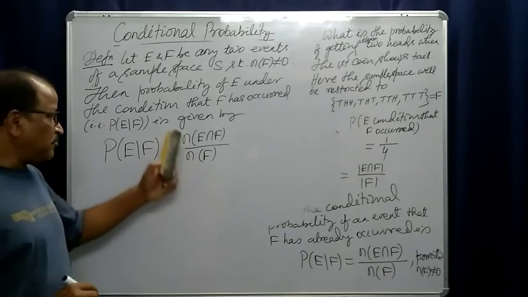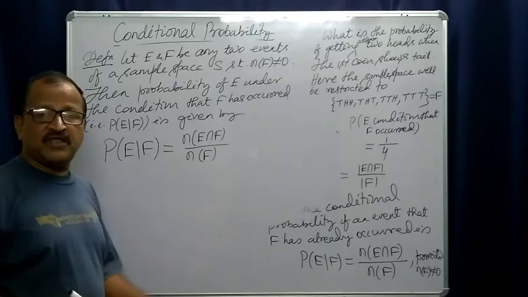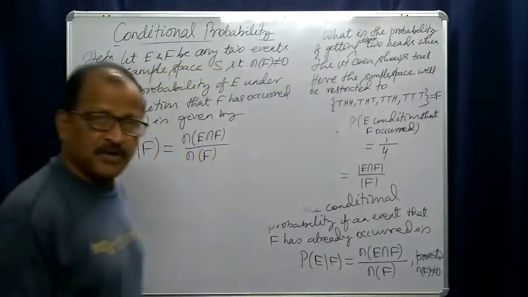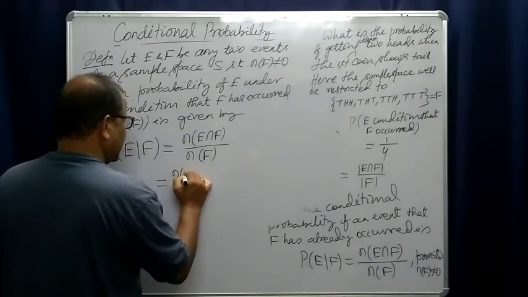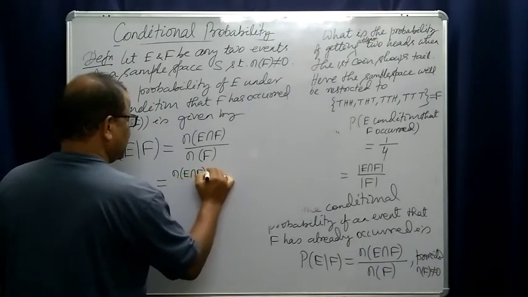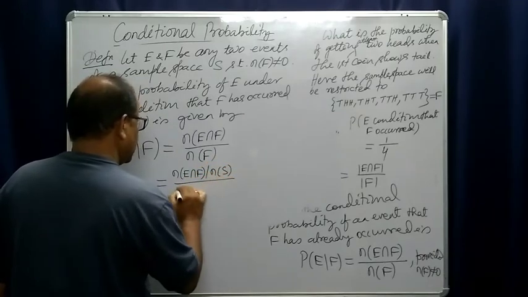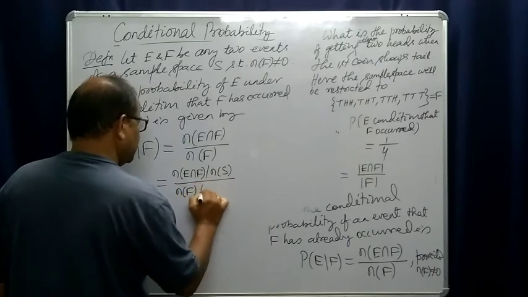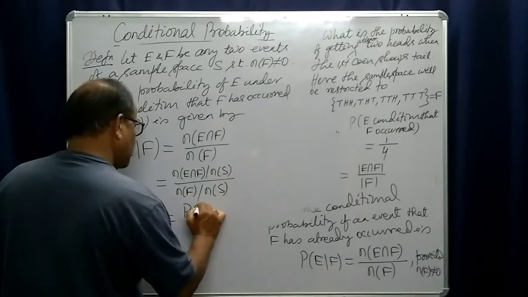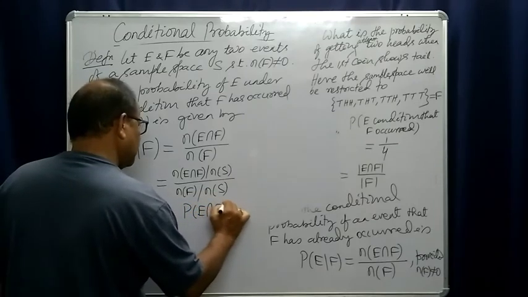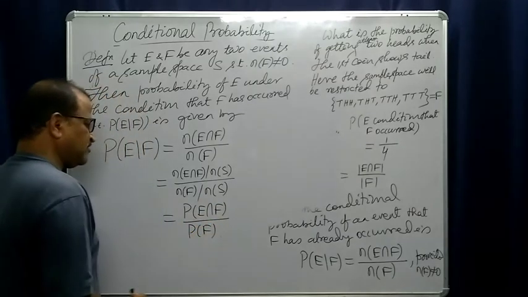Right? The number of elements favorable to E intersection F by the number of elements favorable to F, and that is equal to cardinality of E intersection F divided by cardinality of S, by cardinality of F divided by cardinality of S. So this is nothing but probability of E intersection F by probability of F, right?